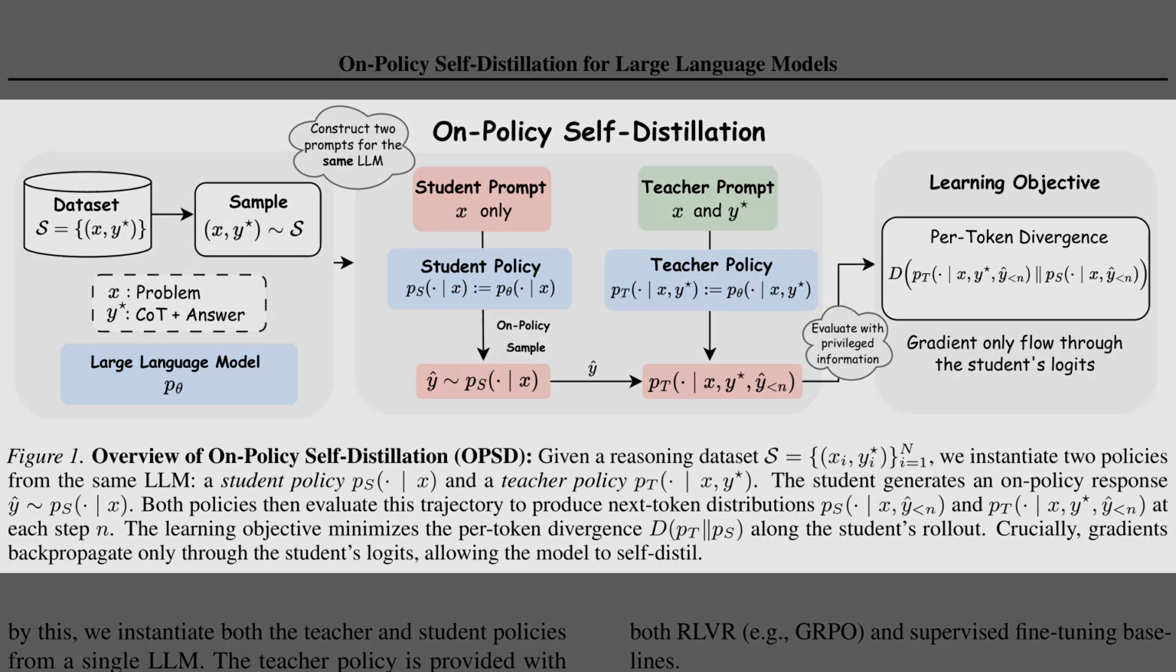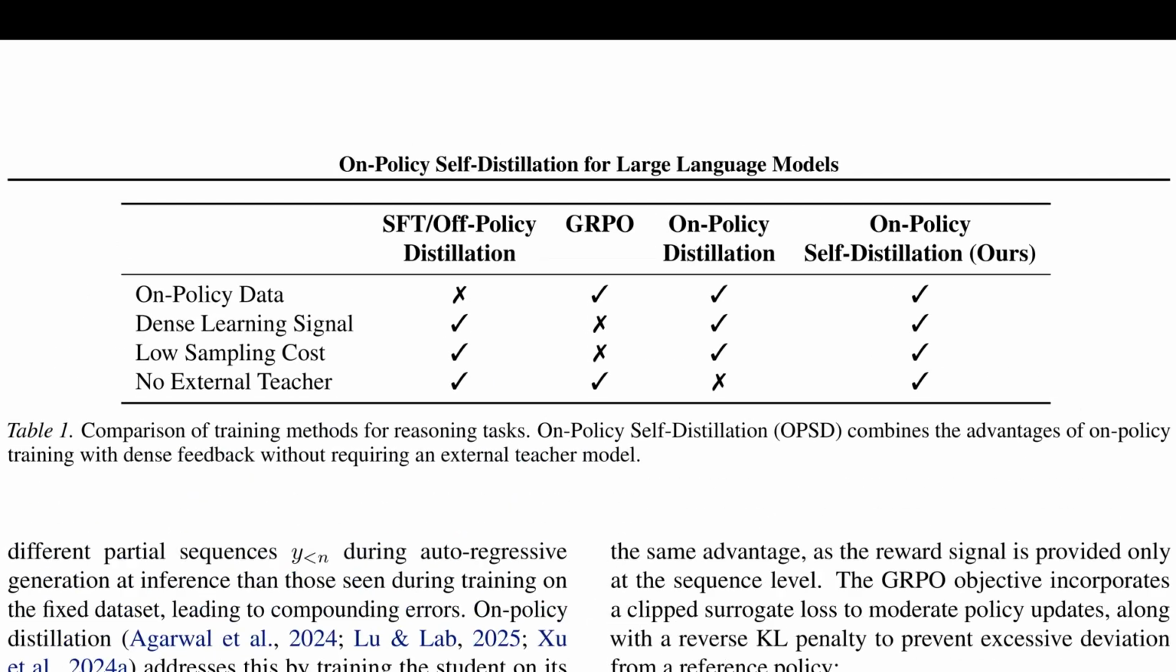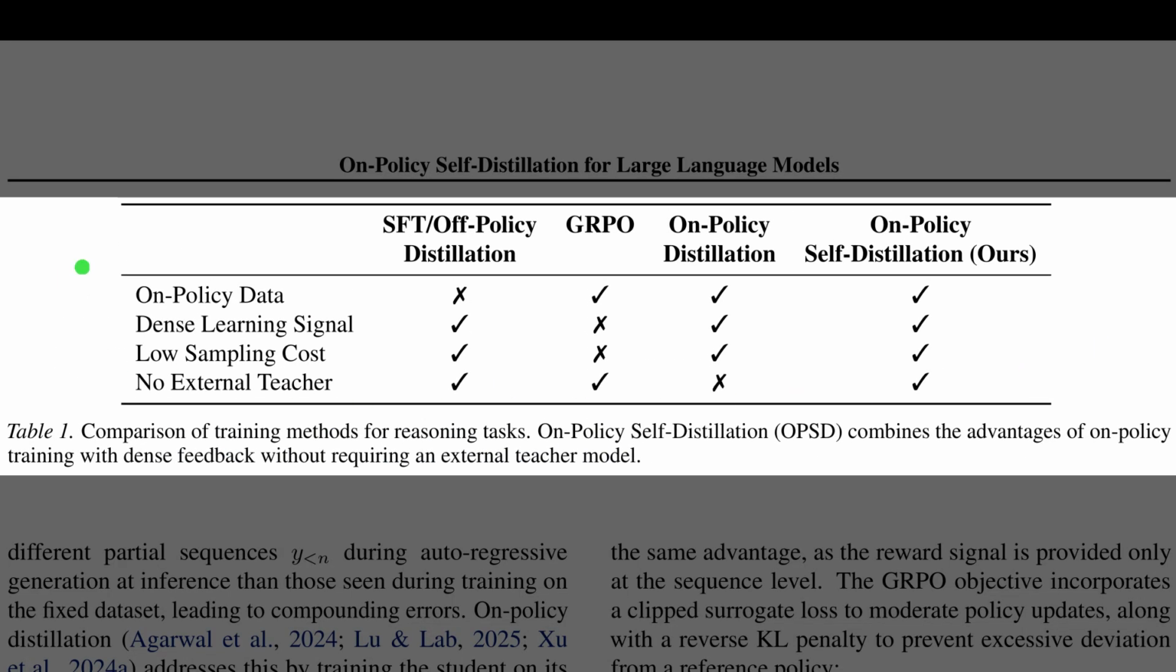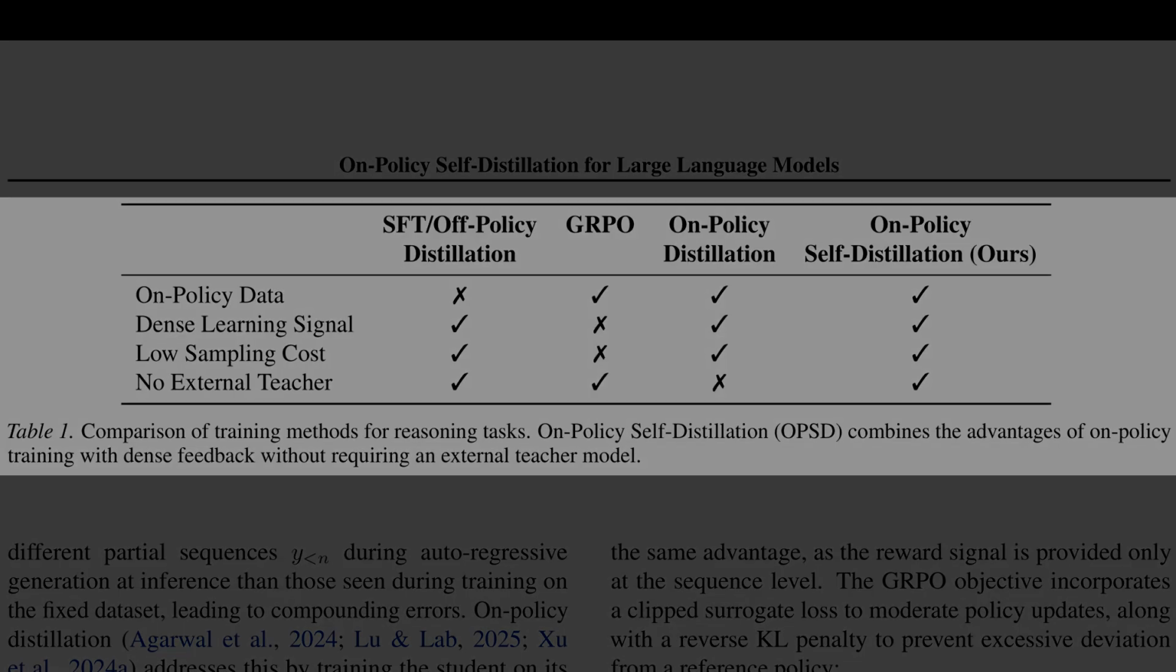the teacher's hindsight reasoning. While Figure 1 outlines the mechanism, Table 1 compares this approach against existing methods to highlight the specific trade-offs. Looking at the group relative policy optimization column, we see it operates on policy but suffers from sparse signals and high sampling costs. Standard on-policy distillation solves those efficiency problems but introduces a dependency on an external teacher model. The final column demonstrates how on-policy self-distillation bridges these gaps, securing all 4 key advantages, including dense feedback and low compute costs, without needing a separate teacher.